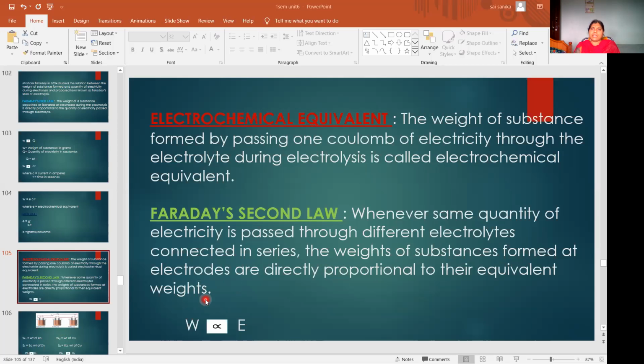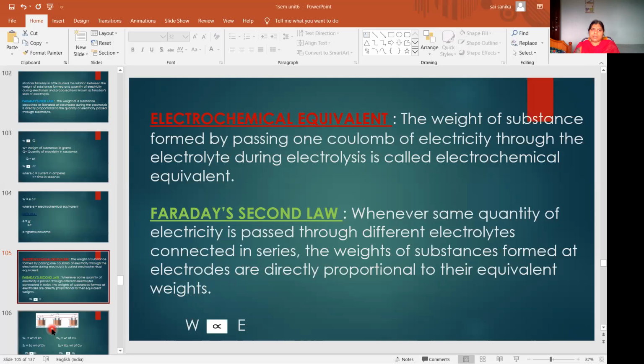So here we take different electrolytic solutions and connect them in series, and then we pass the same quantity of electricity through the different electrolytic solutions. When we do that, the substances deposited at the electrodes are directly proportional to their equivalent weights.